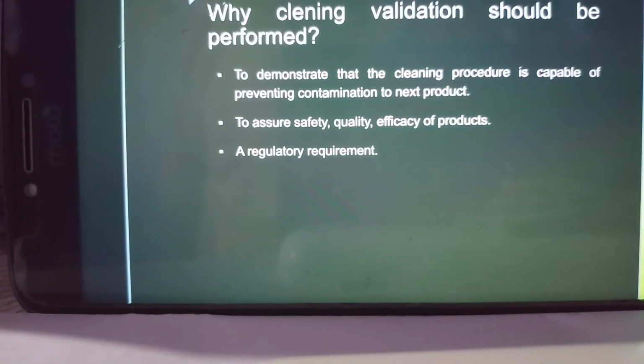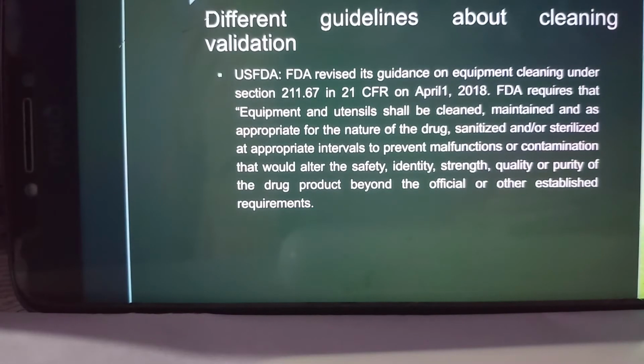Then why cleaning validation should be performed? Cleaning validation should be performed to check the capability of the cleaning procedure for preventing the contamination to the next product, and to assure the safety, quality and efficacy of the next product that are to be manufactured in the same equipment. And also cleaning validation is a regulatory requirement. So now we'll see what different guidelines are telling about cleaning validation.